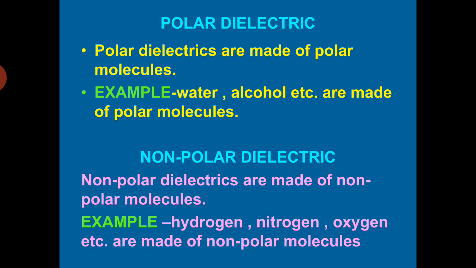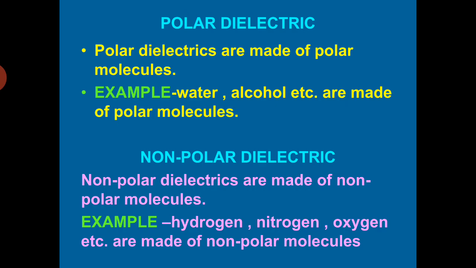We know in every atom there is a positively charged nucleus and a negatively charged electron cloud surrounding it. The two oppositely charged regions have their own center of charge. The center of positive charge is the same as the center of mass of positively charged protons inside the nucleus, and the center of negative charge is the center of mass of negatively charged electrons present outside the nucleus but still inside the atom as well as molecule.